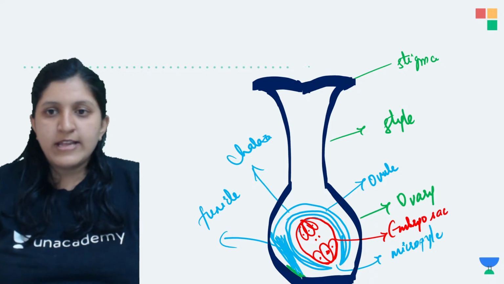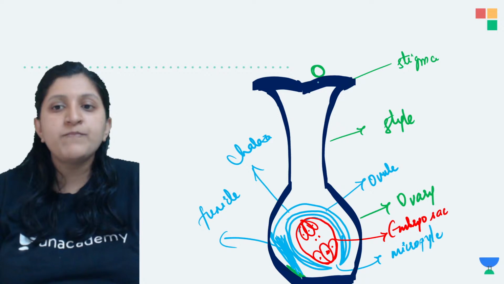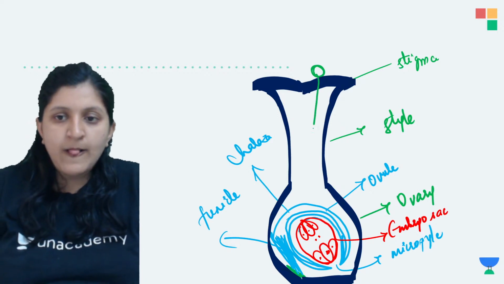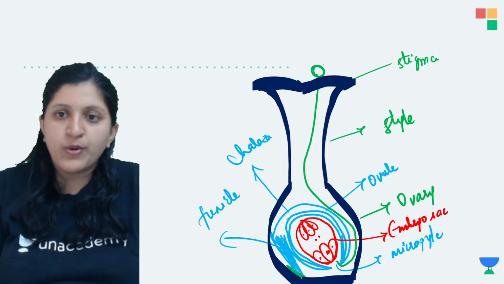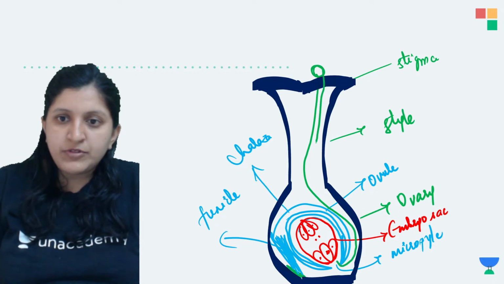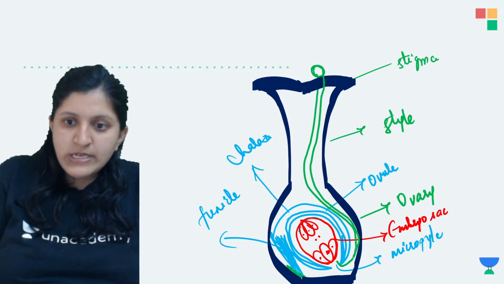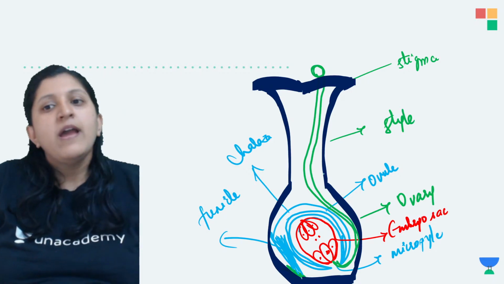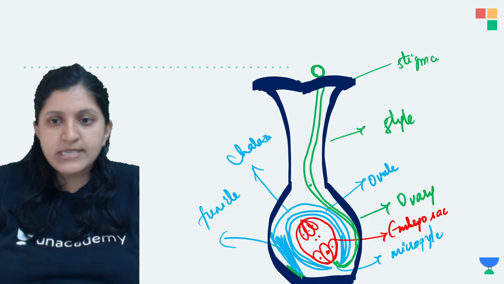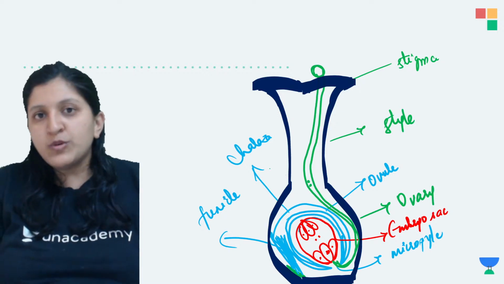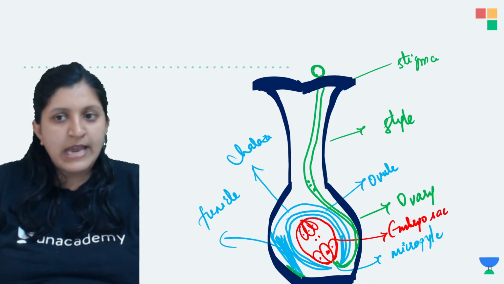Now, as the compatible pollen grain comes, let's draw one particular pollen grain which is going to germinate. So this pollen grain is the compatible pollen grain which is going to germinate, and you can see this pollen tube will take an entry over here. This pollen tube is carrying the two male gametes, and there is a tube nucleus. So the tube nucleus comes in, and the two male nuclei are going to enter.